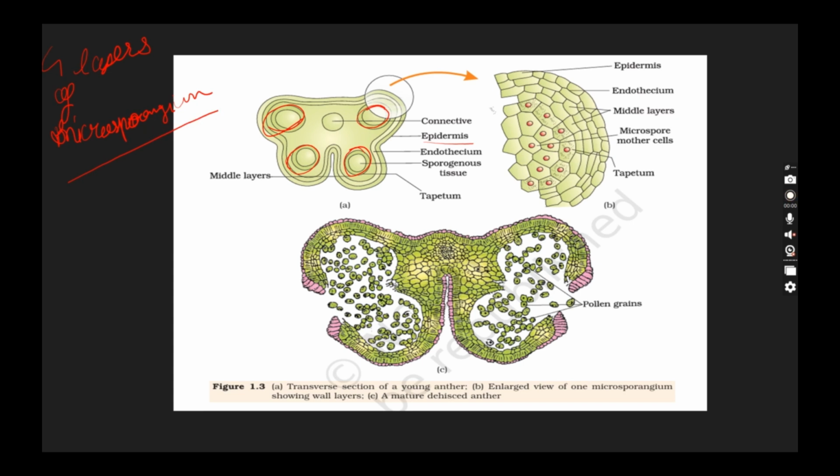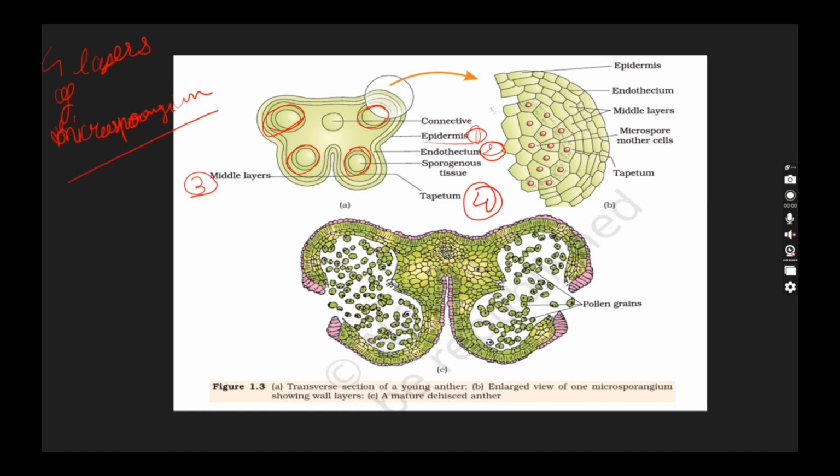It's an important one. It can be asked in short questions, or it can be asked as the odd one out, which one is or is not a layer of the microsporangia. So you must know it. The outermost layer is epidermis, followed by endothecium, followed by middle layer, followed by tapetum. Tapetum is the innermost layer of the microsporangium.